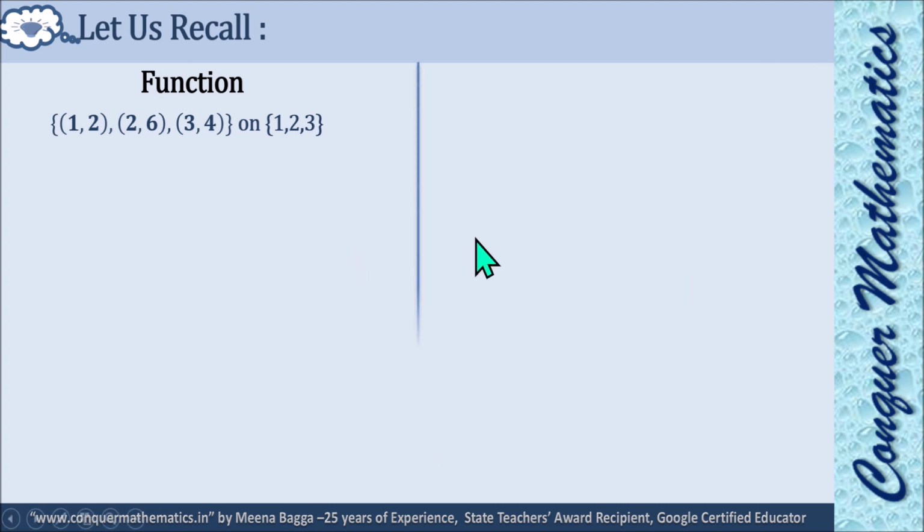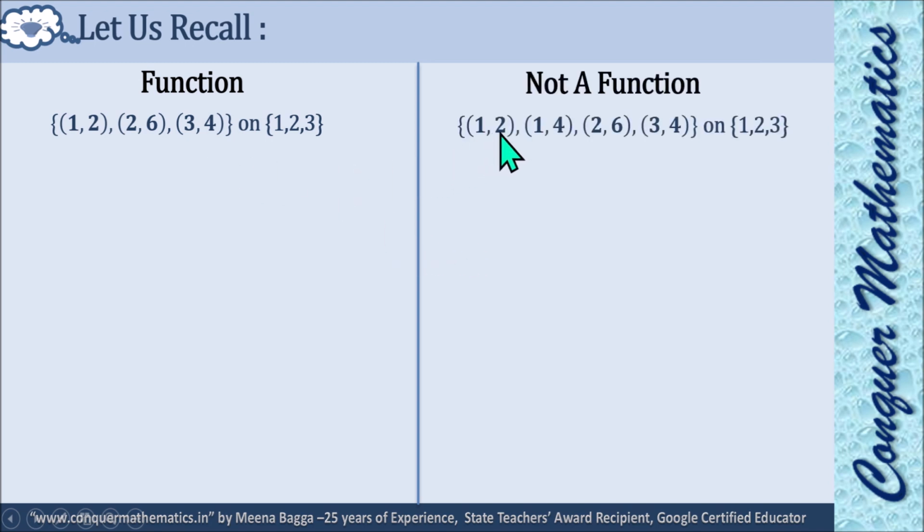Okay, let me just show you another not a function type of roster form. You can see 1 related to 2, 1 related to 4, 1 is related to 2 elements, not a single element. That means does not have a unique image. That means this relation on this set is not a function. Okay, so this was all about roster form.